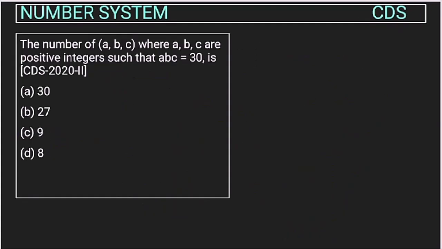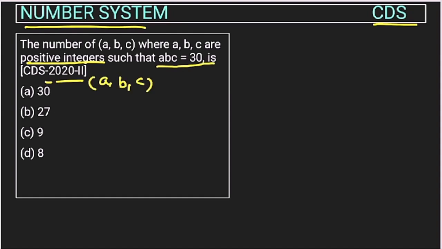Now this is the next question from the number system chapter asked in CDS exam of 2020. The number ABC where A, B and C are positive integers. So we have to consider only the positive values, right? Such that ABC is 30. So there are three values A, B, C whose multiplication is 30. This is given, right? So what are the divisors or the factors of this 30? That will be the value of A, B and C, right?